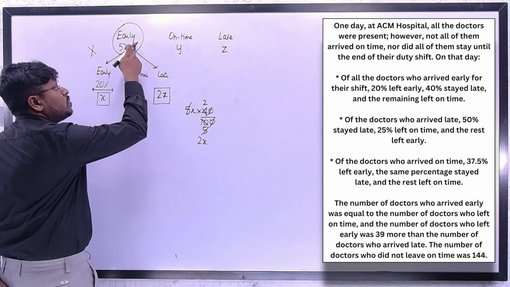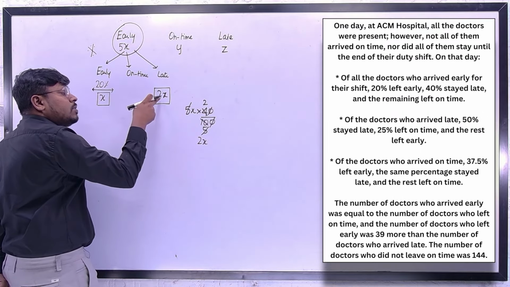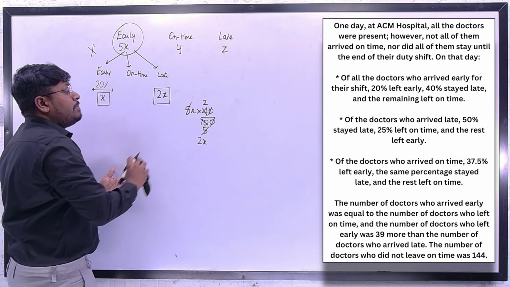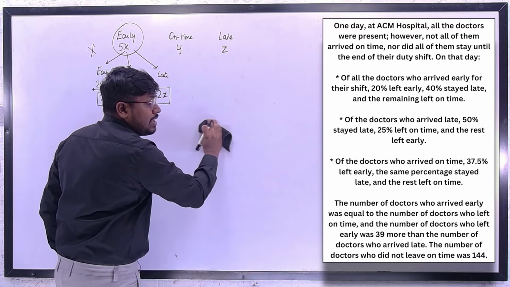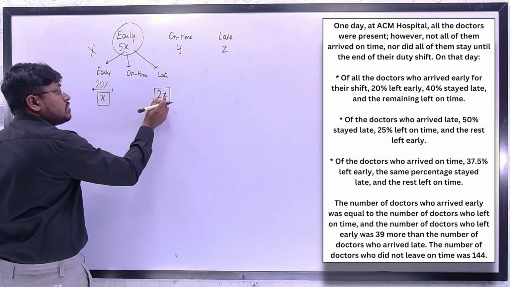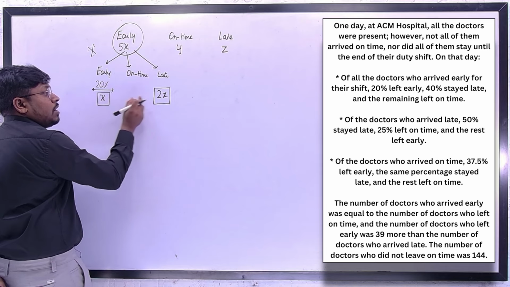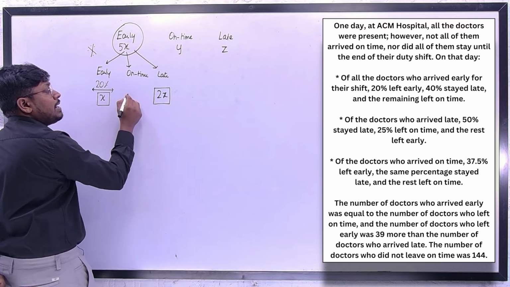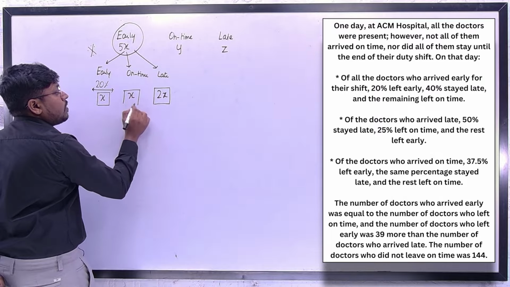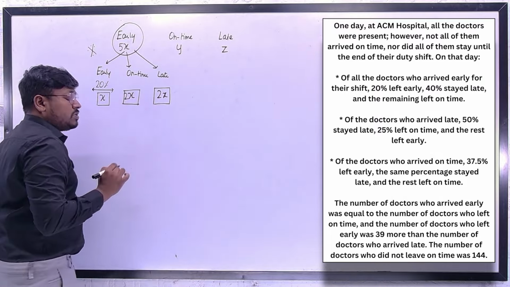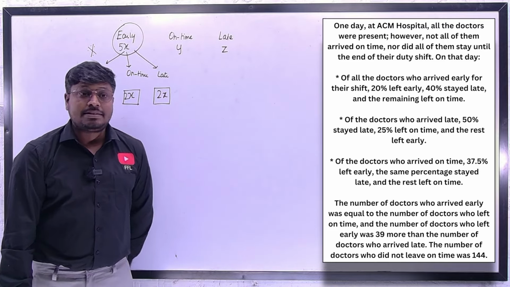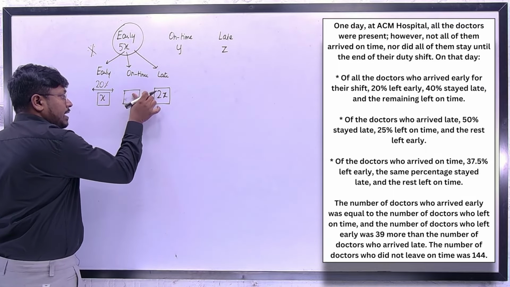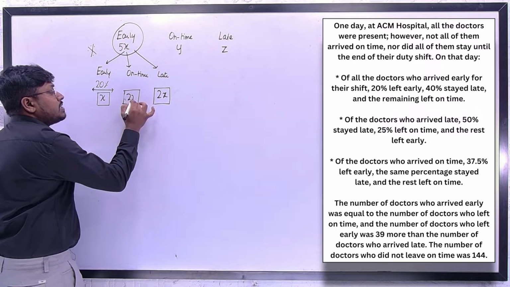Out of this, the doctors who left early, and 2x doctors who stayed late, the remaining left on time. That's what they have mentioned. That means x plus 2x will be 3x. Out of the total 5x, 3x doctors left early or late, so the remaining 2x will be the total number of doctors who were on time. So friends, understood or not how I calculated this? Once you understand how I found this 3 value, solving the complete question is easy.